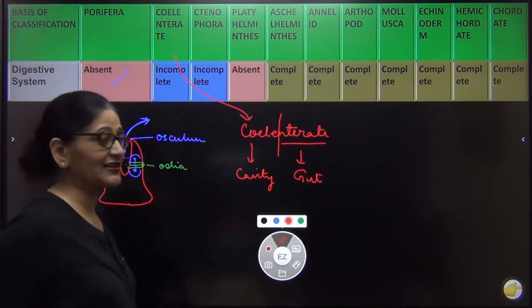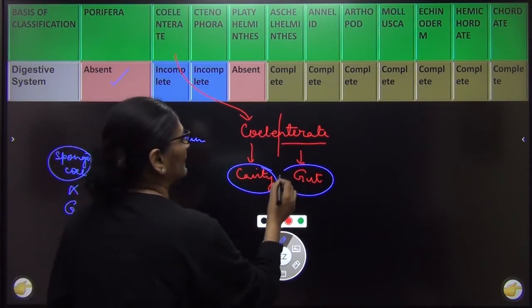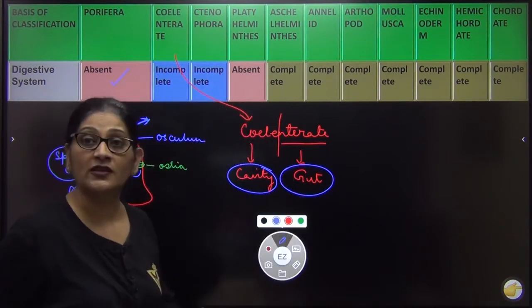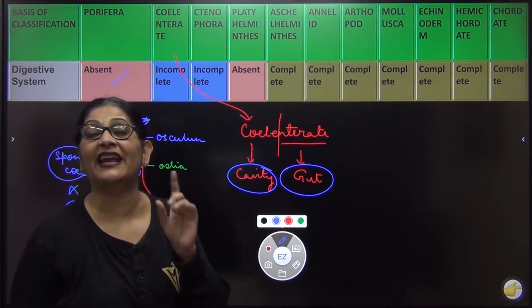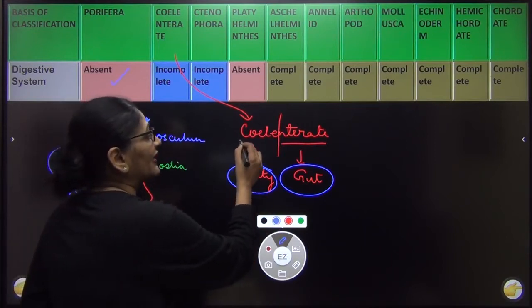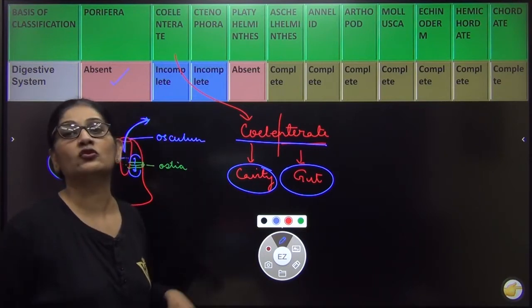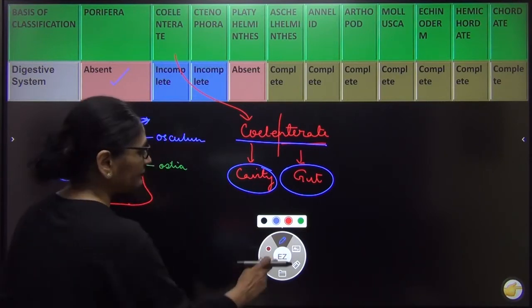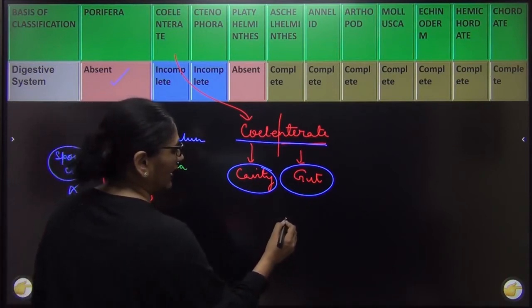The first organism in which a cavity in the form of a digestive system has come up, we call them coelenterons. The name itself tells you. Coel means cavity, enteron means gut or digestive system. For the first time, a cavity called the digestive system has come in them. That is why they are also known as coelenterates. But in them, the digestive system is incomplete. And now I will draw a hydra.